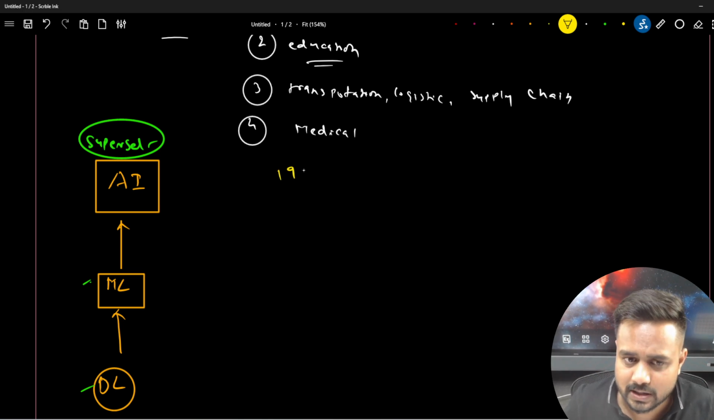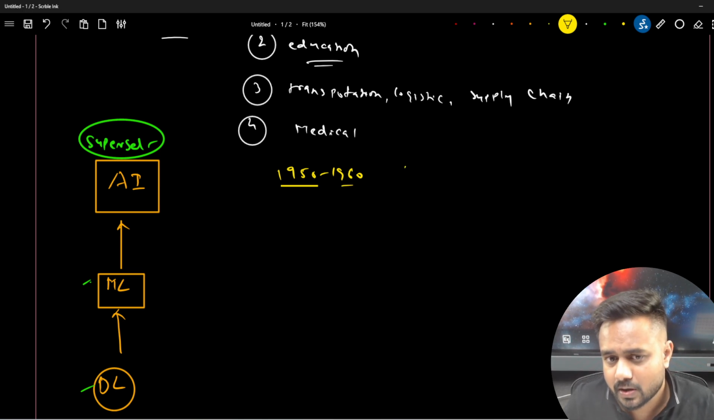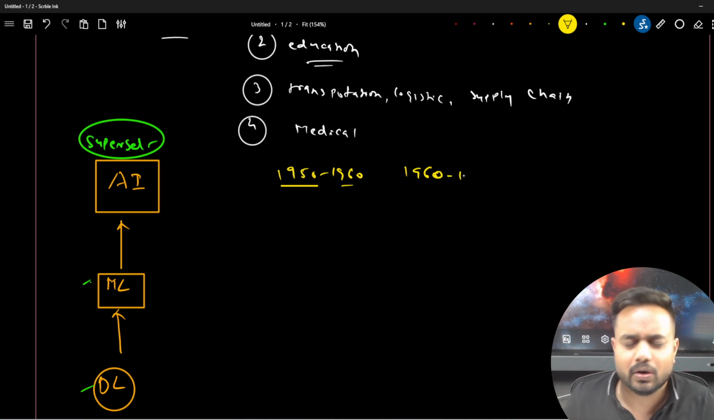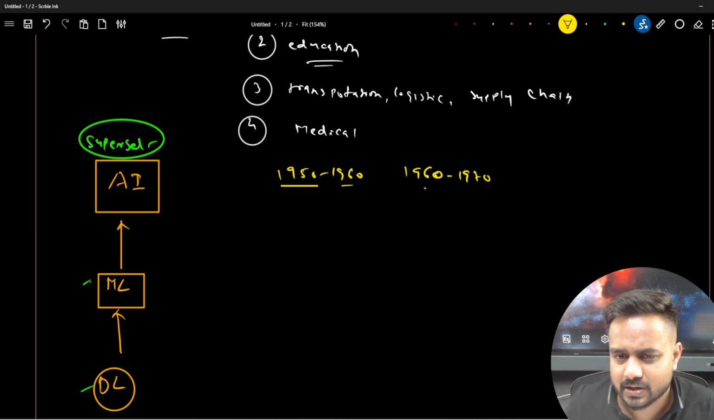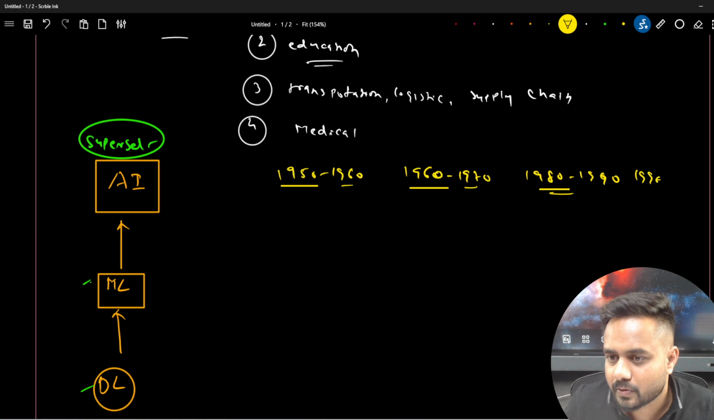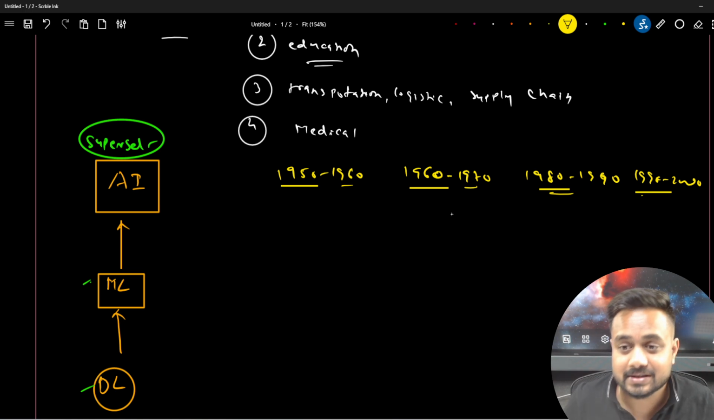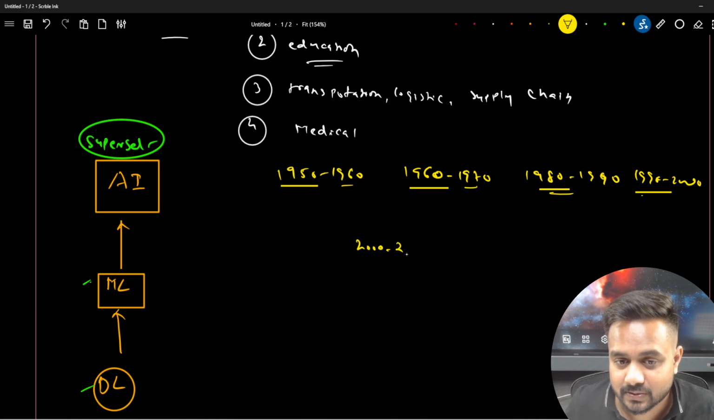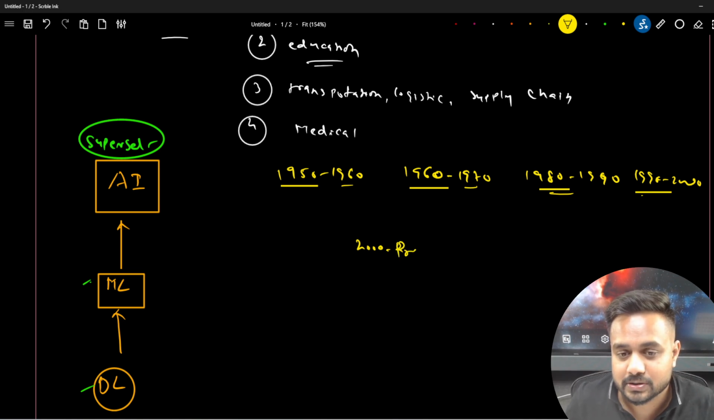So first is the early history, which is from 1950 to 1960. The second is the middle history, or this was also the early history of artificial intelligence, between 1960 to 1970. So this is called the middle one, 1980 to 1990 and 1990 to 2000. So it's a medieval history of artificial intelligence, and then you will find the modern history of artificial intelligence, from 2000 to present.